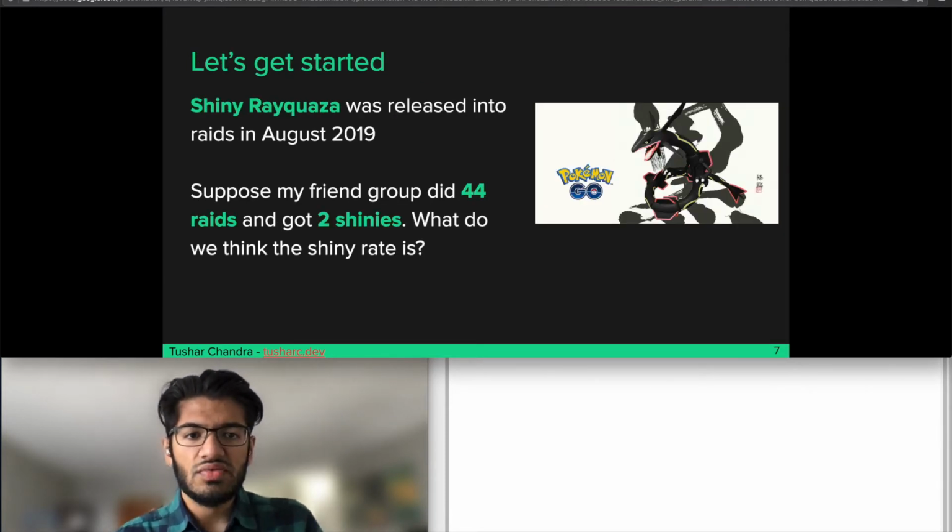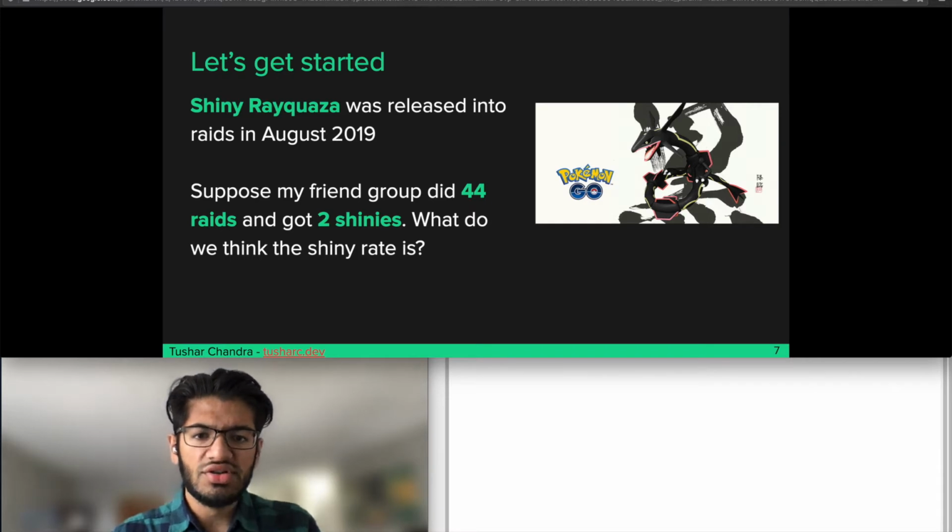So let's get started with a simple example. Shiny Rayquaza is a very popular Pokemon and a very popular shiny. You can see a picture on the right. It was released into raid battles in August of 2019. Let's suppose that my friend group, over the course of the week or two that it was around, did 44 raids and got 2 shinies out of it. What do we think the shiny rate is?